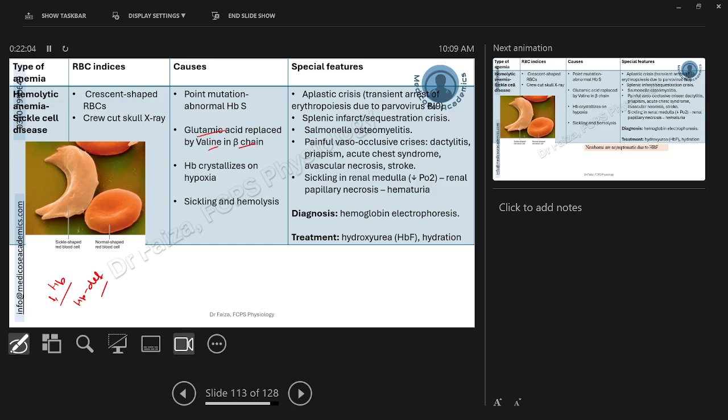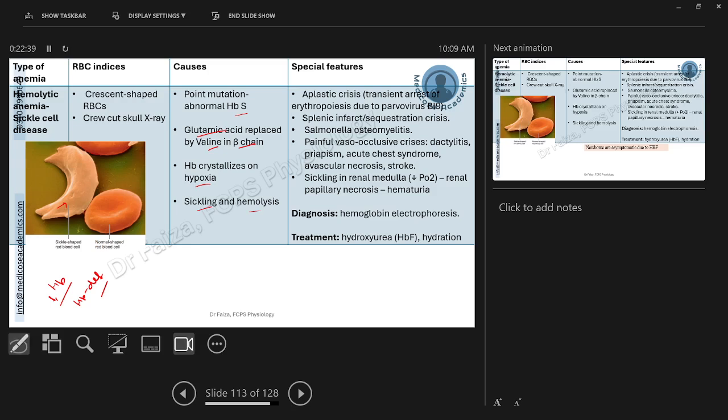The hemoglobin ultimately formed instead of hemoglobin A1, which is normal, we call it hemoglobin S. And this hemoglobin has a problem. On exposure to hypoxia, this hemoglobin crystallizes. And if this hemoglobin crystallizes, the RBC becomes sickle shaped, as you can see in this image. Because of crystallization of hemoglobin, this has converted into a sickle or crescent shape, and this is now more fragile and will be excessively hemolyzed when passing through the spleen and liver and other macrophages.